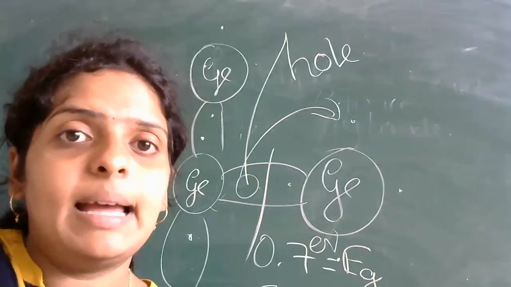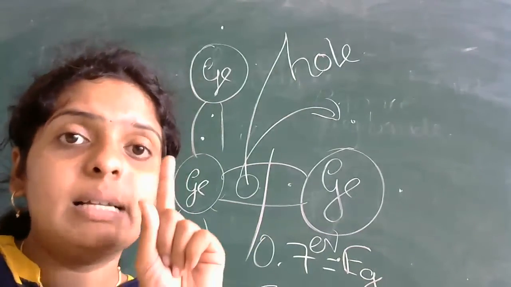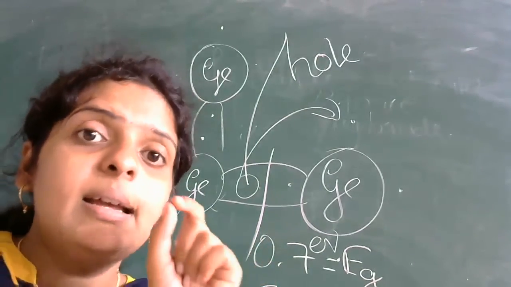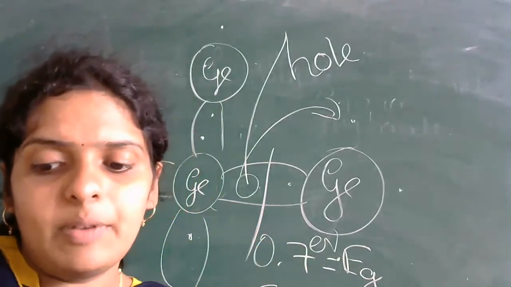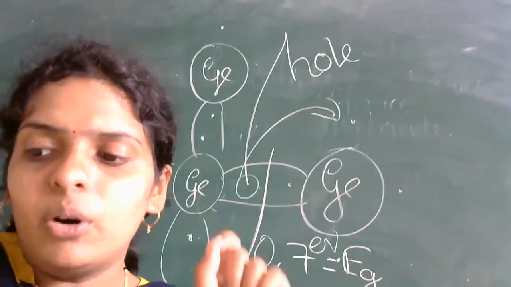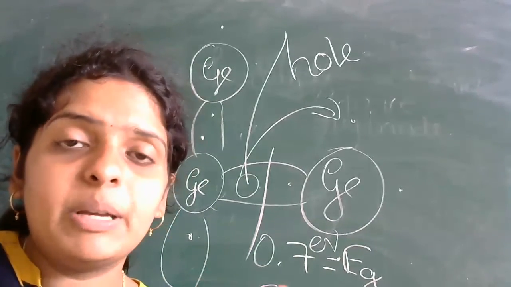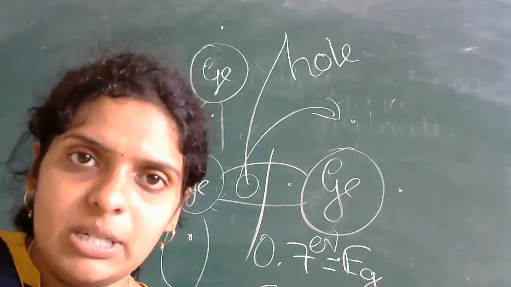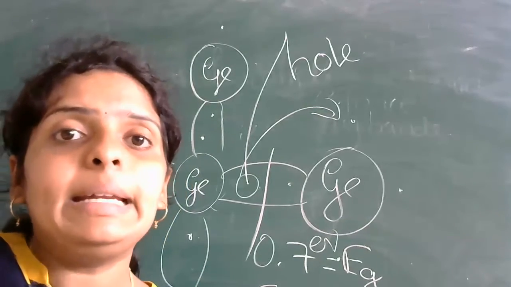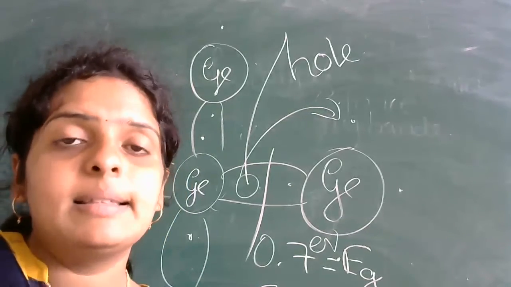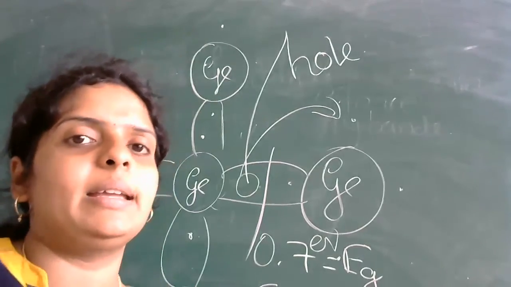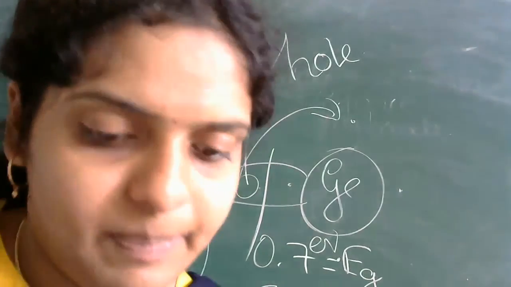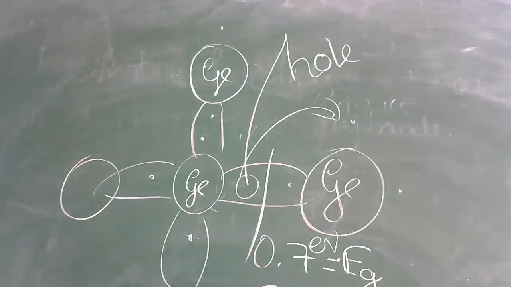Therefore, we say that in the case of intrinsic semiconductors, the number of electrons is equal to the number of holes. Because of this, there is not much electric current in an intrinsic semiconductor. So this is regarding your intrinsic semiconductor. If you have any doubt regarding intrinsic semiconductor, you can ask me.